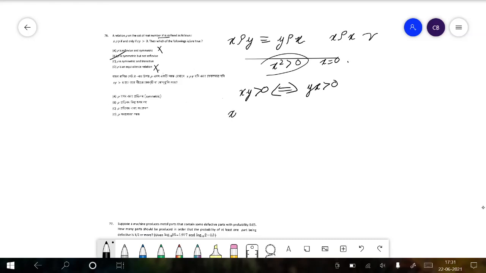We know xy greater than 0, yz greater than 0. Does that imply xz greater than 0? We can multiply them both. So xz y square is greater than 0 and y square is greater than 0, which implies that this must be true. So it is also transitive.